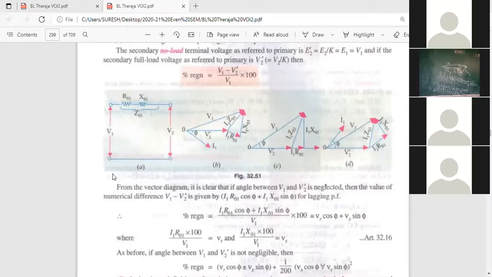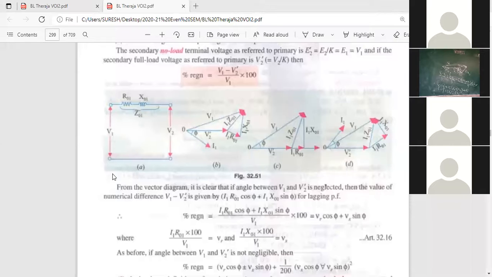Now see in your textbook. Write down this. Percentage regulation is equal to I1 R01 cos phi plus I1 X01 sin phi, divided by V1.